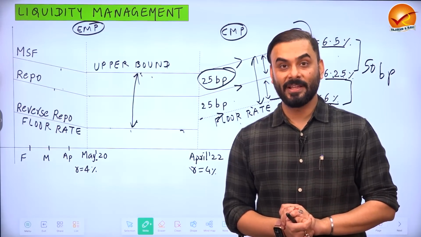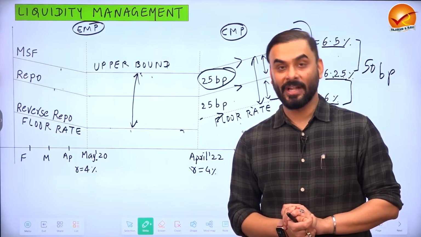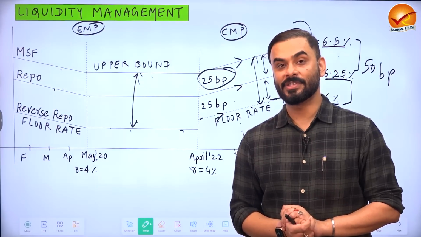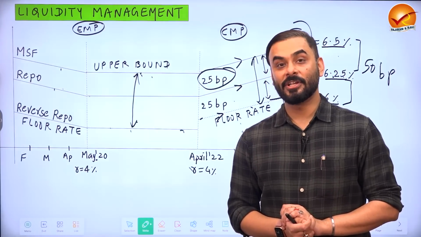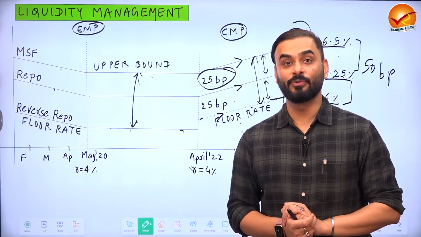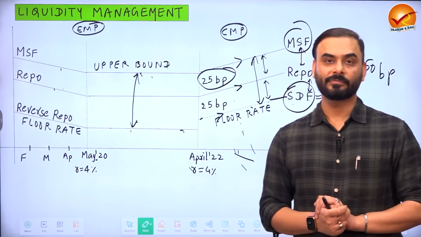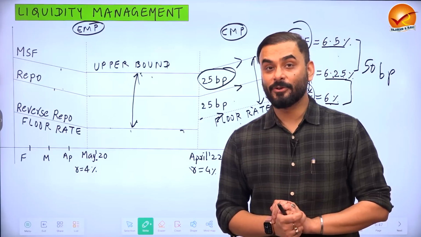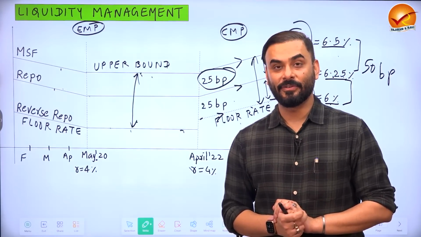So if you go to SBI to take a home loan, SBI will charge you 8% rate of interest. HDFC will charge you 7.5. Another bank will charge you 6% rate of interest. There used to be huge variation in the rate of interest when you take home loans in the economy, which means the banks were not following a standard method of calculation of lending rate.